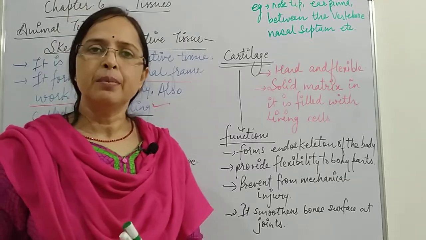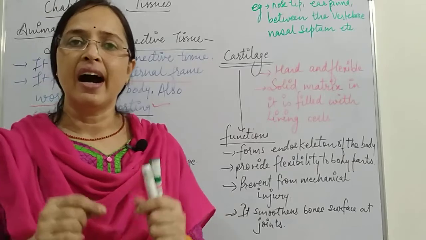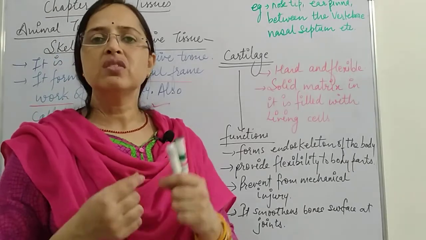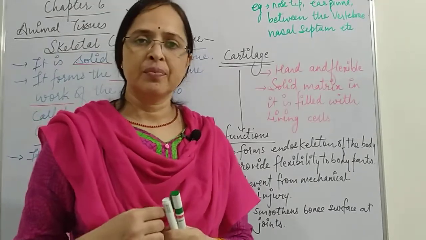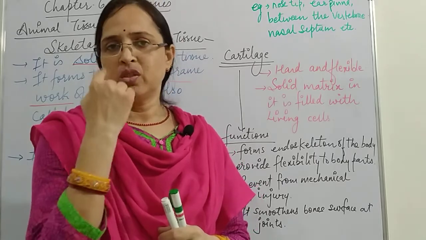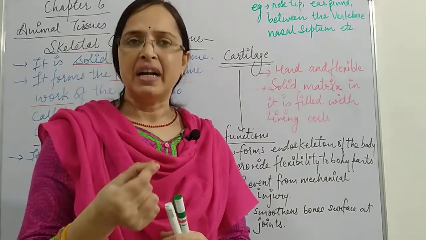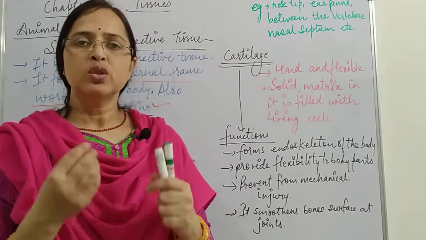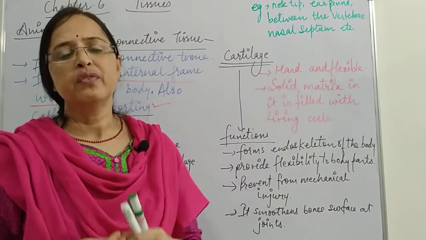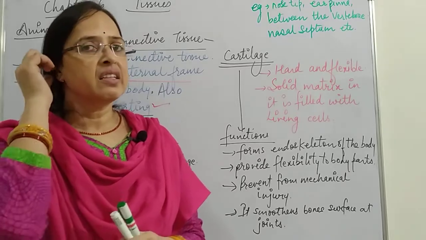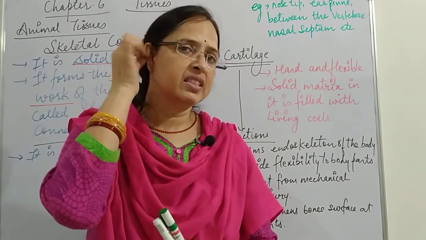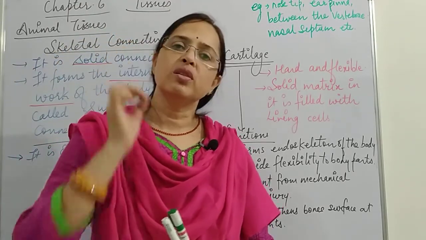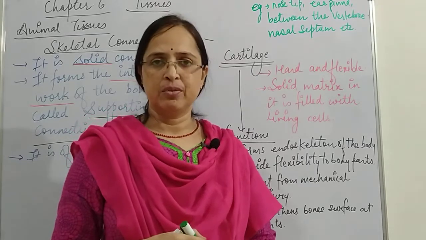Though it is hard, it is not as hard as bone. So this is the cartilage. Then between the nostrils we have a partition wall called the nasal septum, which is also made up of cartilage. Then our external ear is also made up of cartilage.